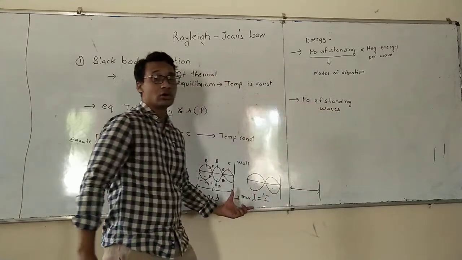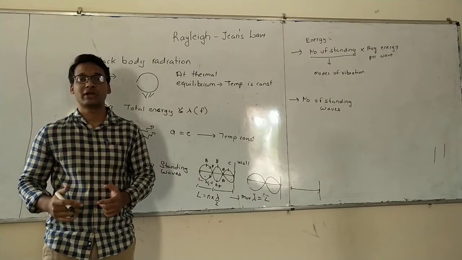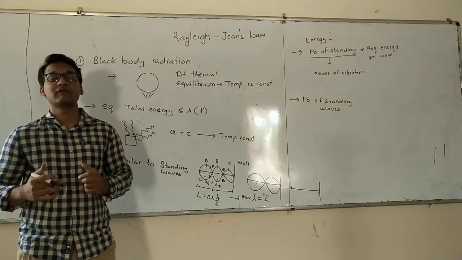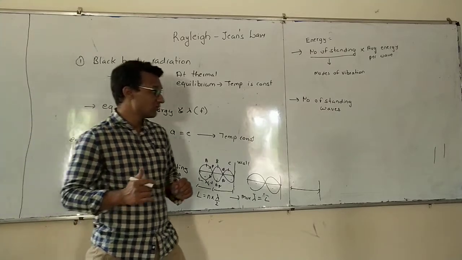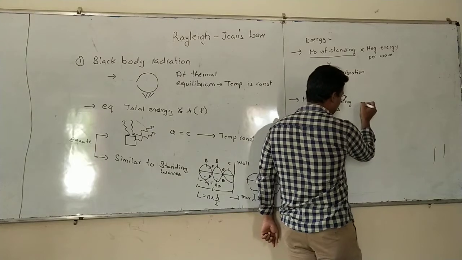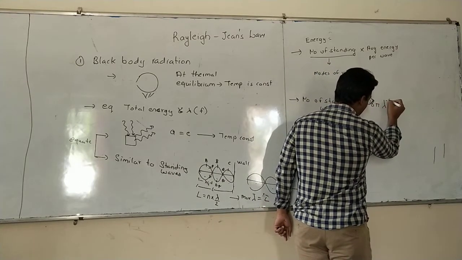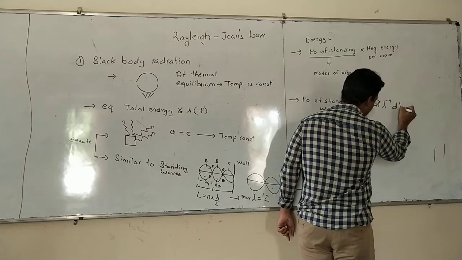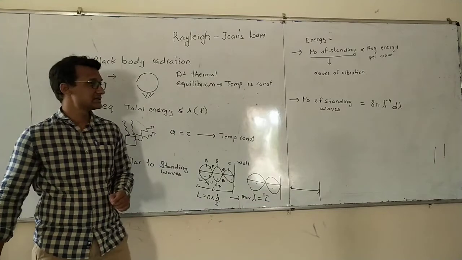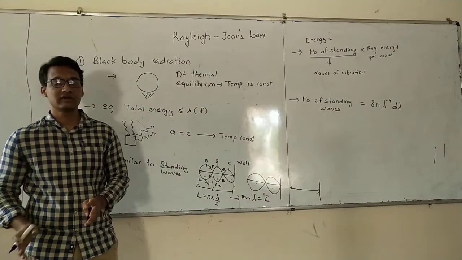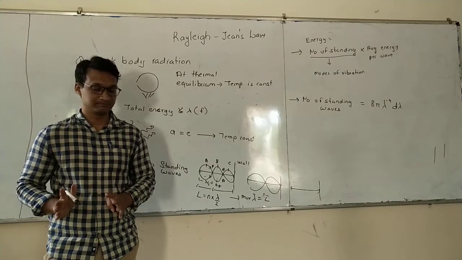Now I have shown you what happens in one dimension. Same thing we can apply for 2 dimensions and same thing we can apply for 3 dimensions. By applying this, the equation that we will get is number of standing waves is equal to 8 pi lambda raised to minus 4 into d lambda.